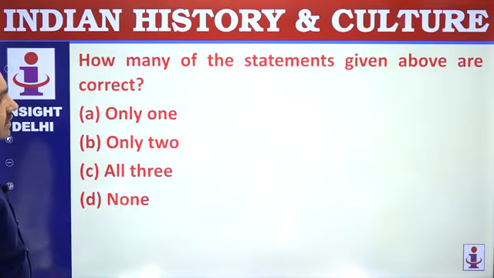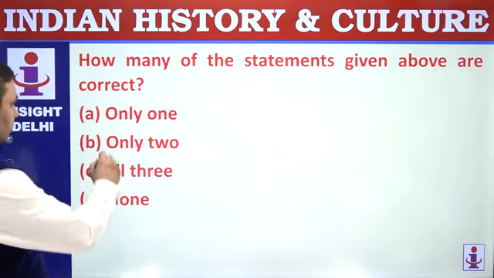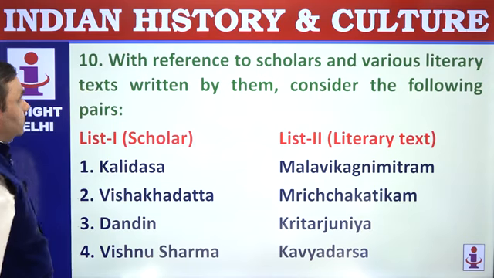1 and 3 correct. How many are correct? 1 and 3. So 2 are correct.